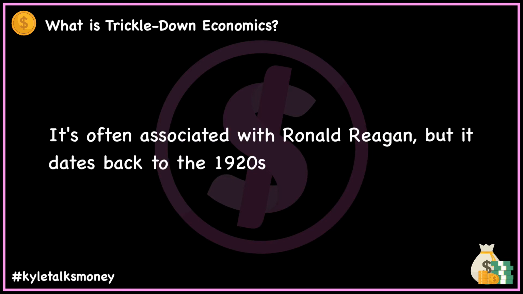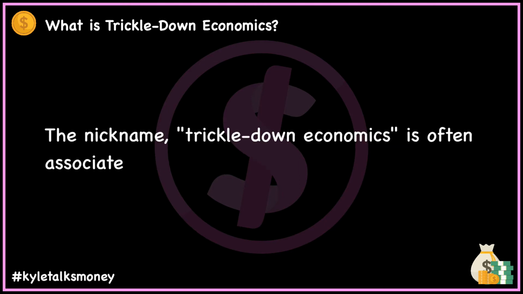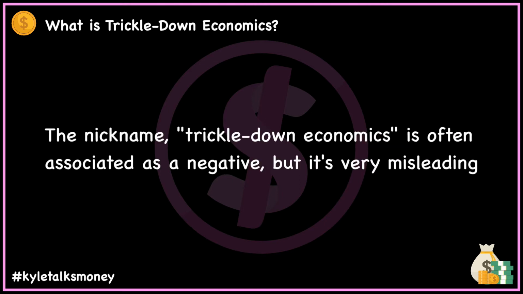Although trickle-down economics is often associated with the policies of Ronald Reagan in the 1980s, the theory dates back to the 1920s. The name also has roots in the 20s, when humorist Will Rogers coined the term, saying the money was all appropriated from the top in the hopes it would trickle down to the needy. Rogers' comment cemented negative associations with the theory for several generations to come. Proponents of the logic behind the theory object to calling it trickle-down and argue that the name is inherently misleading.